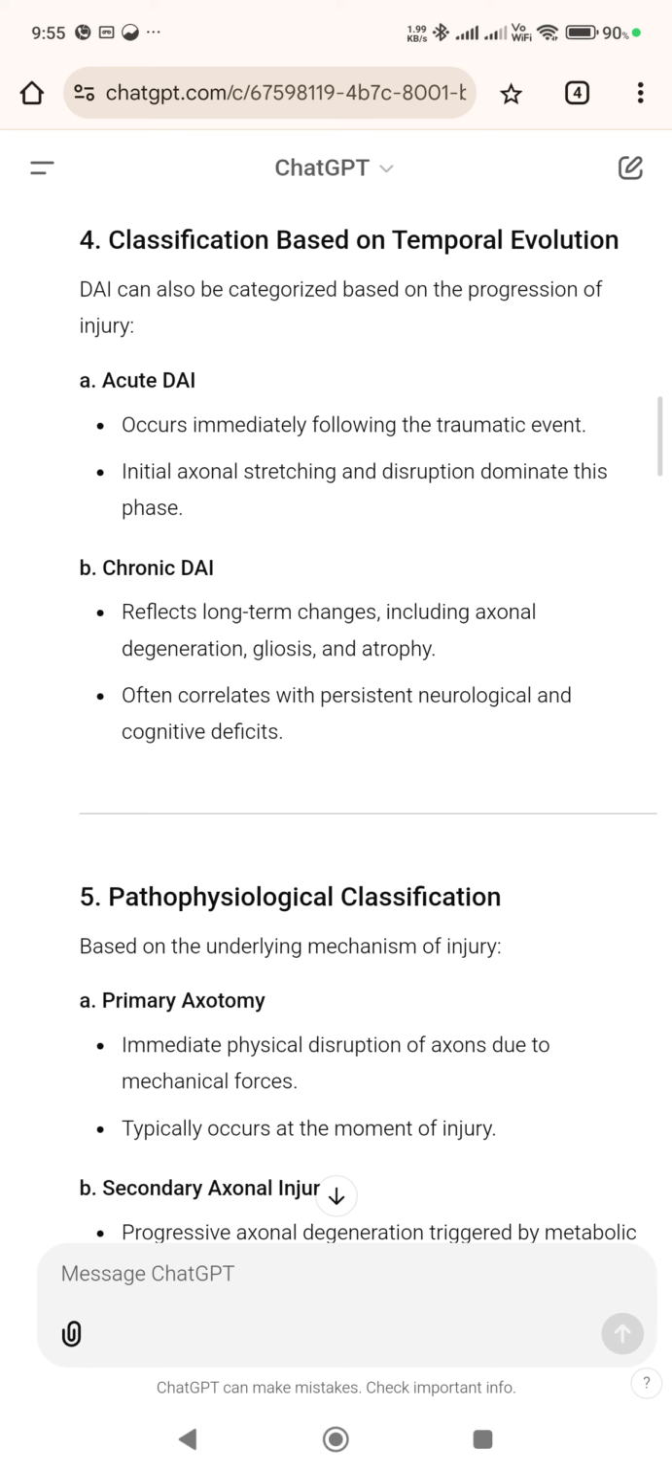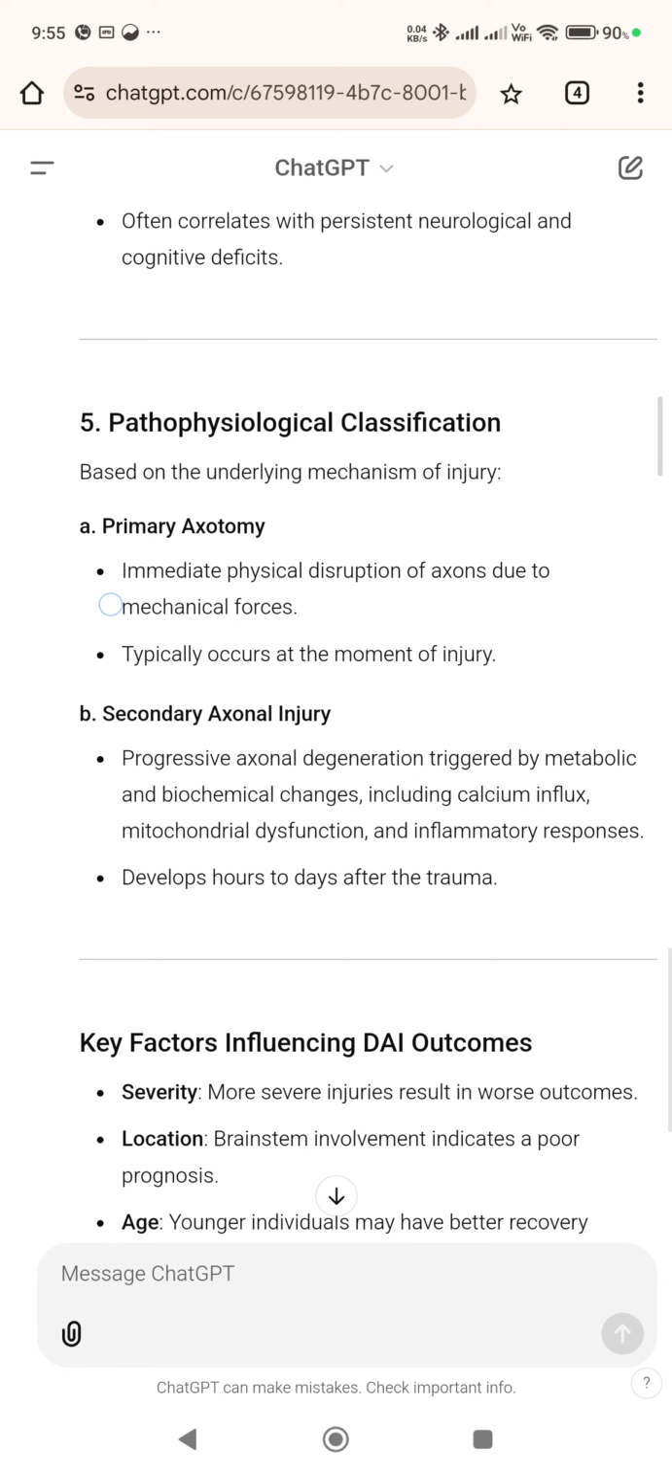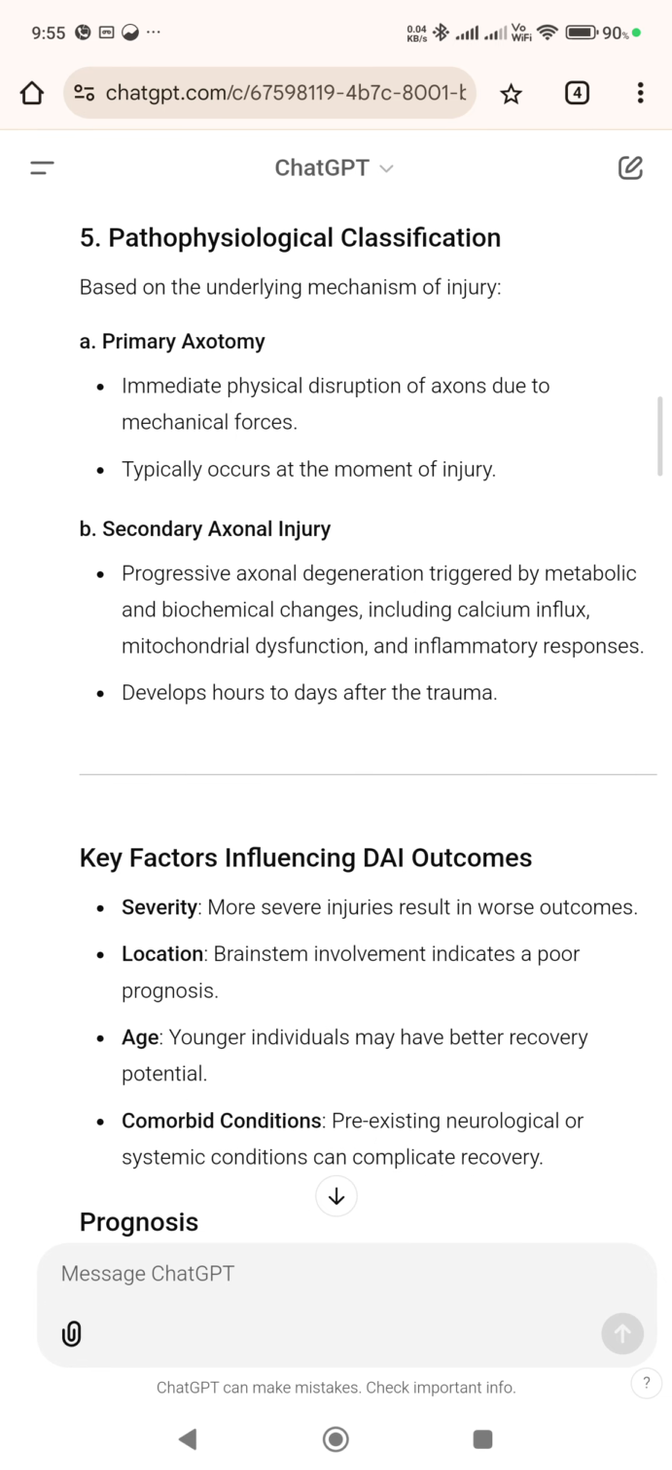5. Pathophysiological classification, based on the underlying mechanism of injury. A. Primary axotomy: immediate physical disruption of axons due to mechanical forces, typically occurring at the moment of injury. B. Secondary axonal injury: progressive axonal degeneration triggered by metabolic and biochemical changes, including calcium influx, mitochondrial dysfunction, and inflammatory responses, developing hours to days after the trauma.